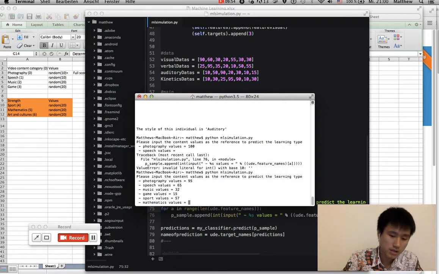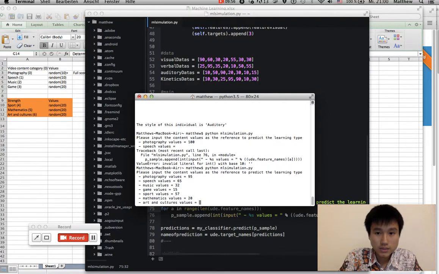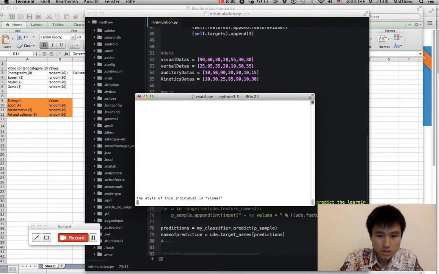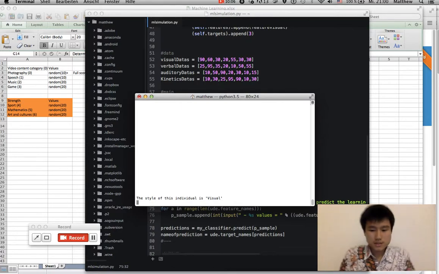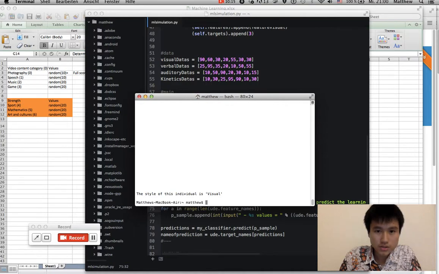And mathematics value is like 20. Okay, and art and culture, okay, 40. And the style of this individual is visual. So it works. Okay. So definitely works.